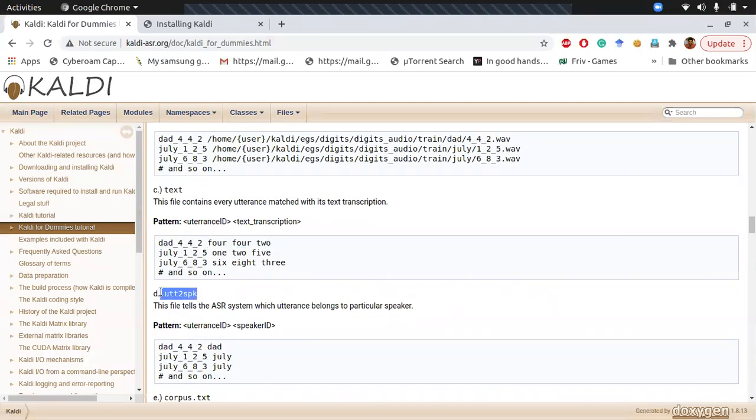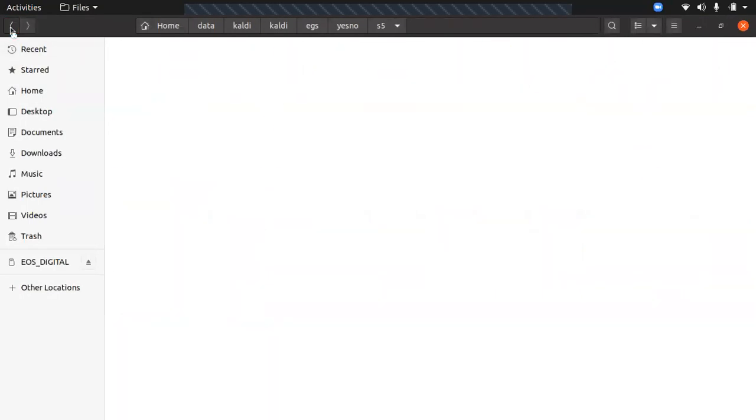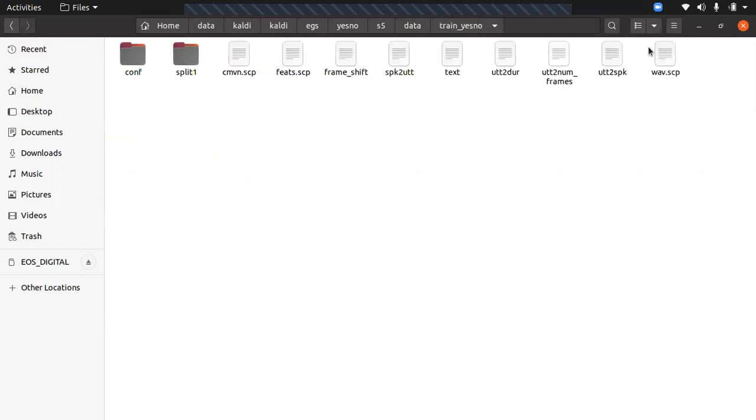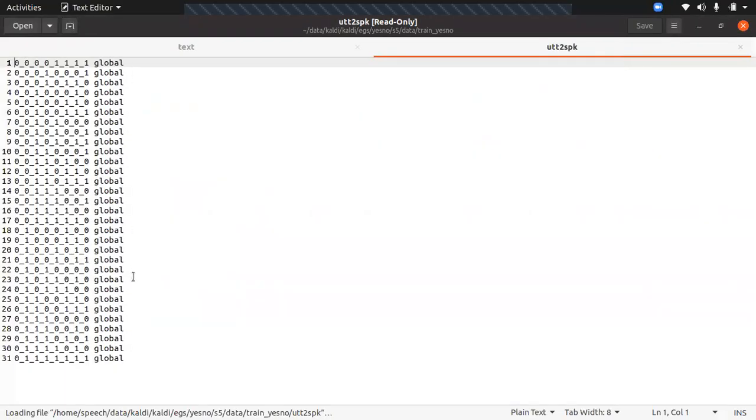Next is utterance to speaker. This is also a text file kind of thing we need to create. I'll show you how it looks. If you don't have any corresponding speaker, you can just give it as global. This is the corresponding speaker. If it's male, you need to specify male over here, or if it's female, you need to specify that basically.